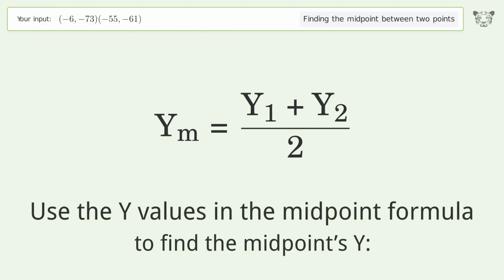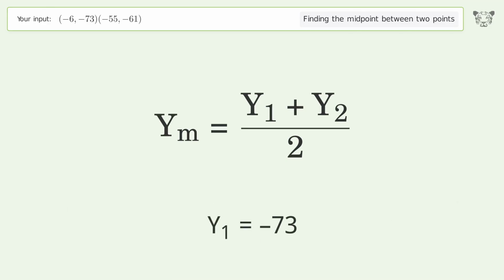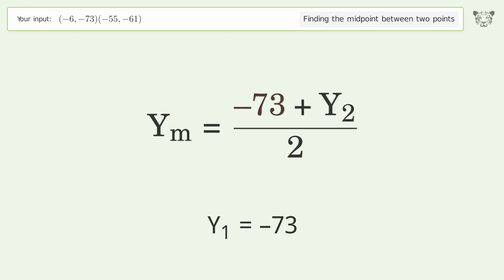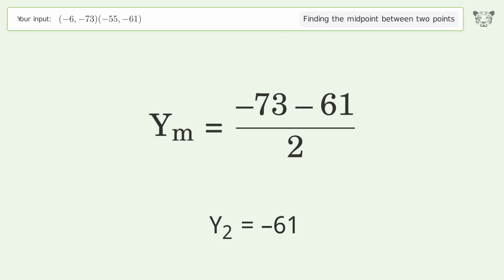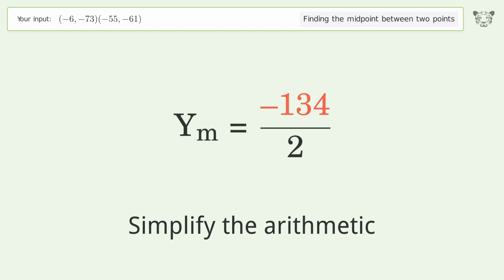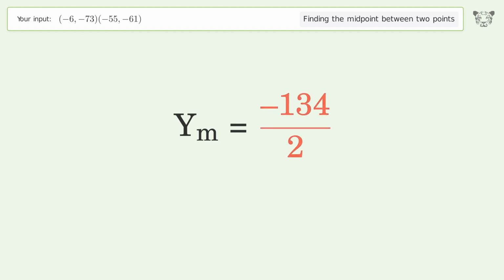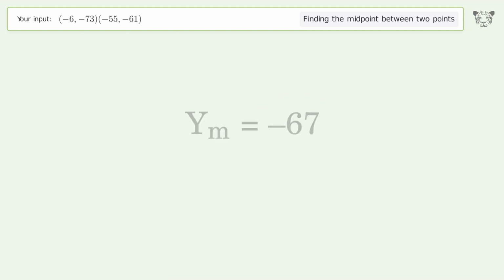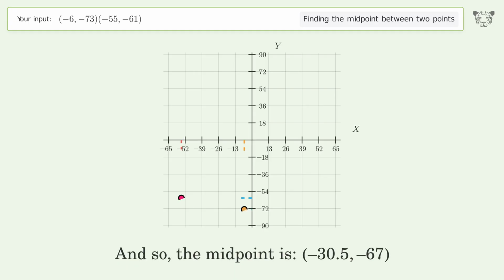Use the y values in the midpoint formula to find the midpoint's y. y1 equals -73. y2 equals -61. Simplify the arithmetic. And so, the midpoint is -30.5, -67.